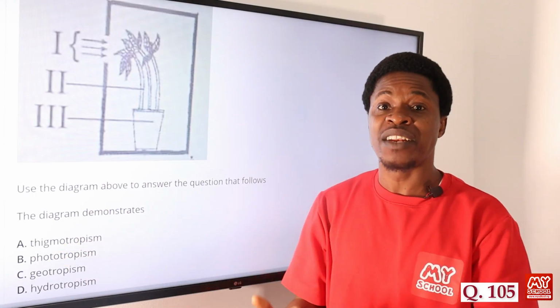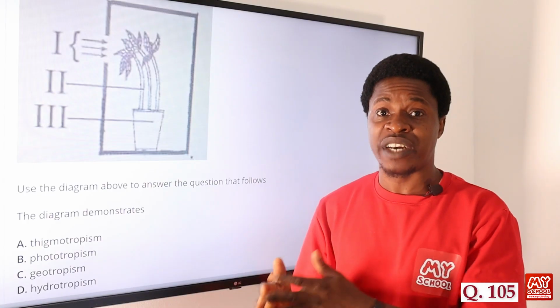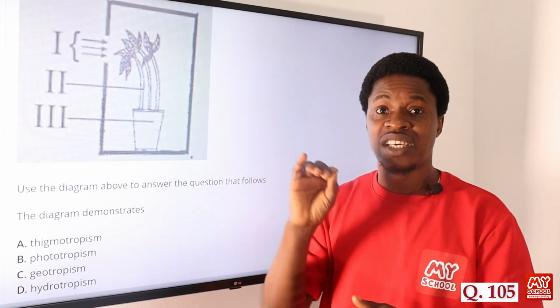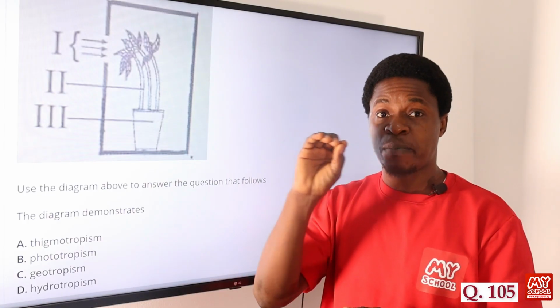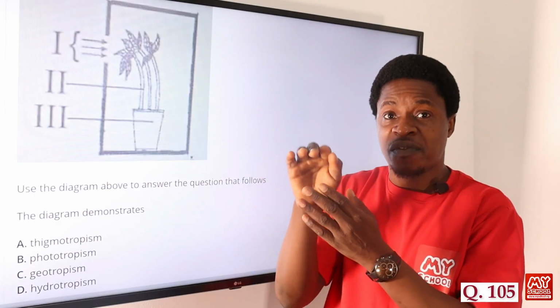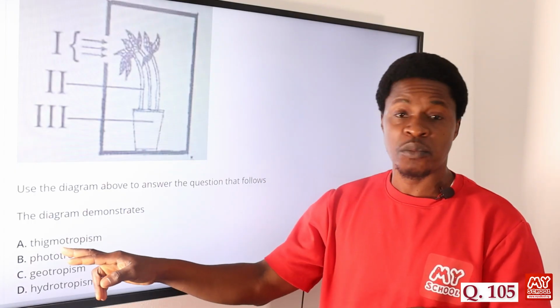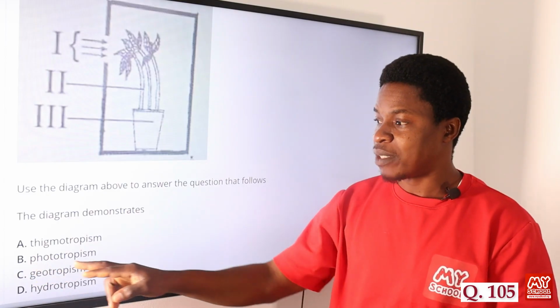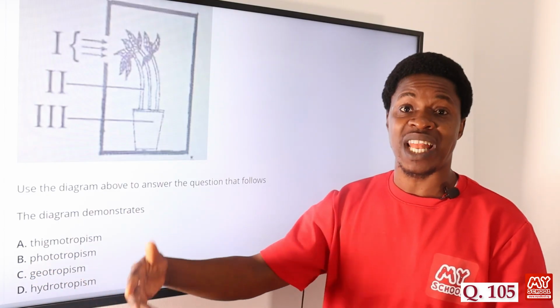So when there is a mechanosensory response, a touch on that plant, there is a response from that plant. That's stigmotropism. When we talk about phototropism, the word photo means light.